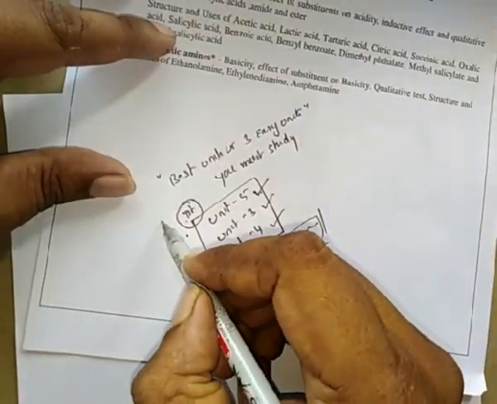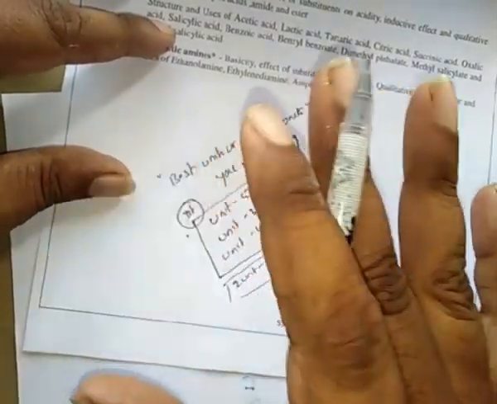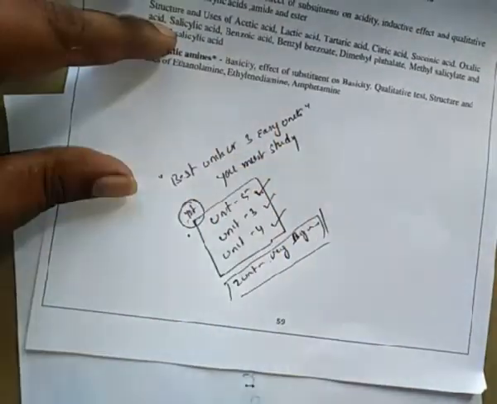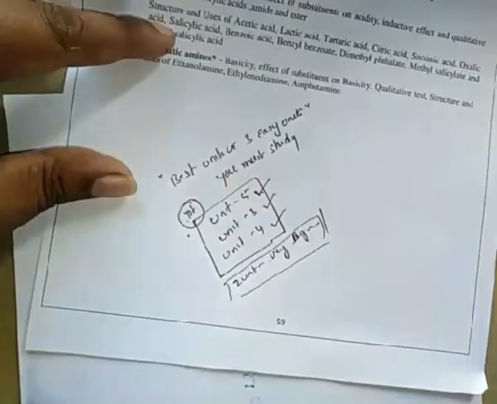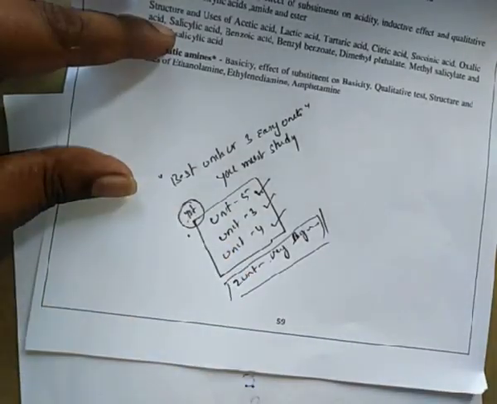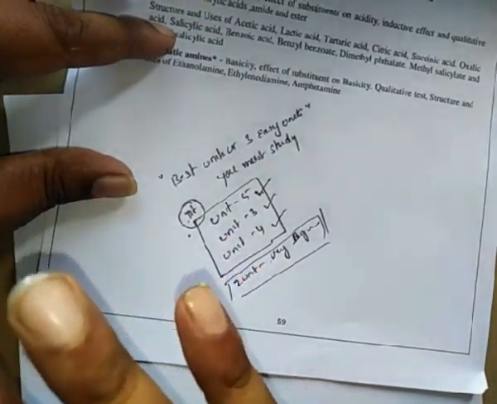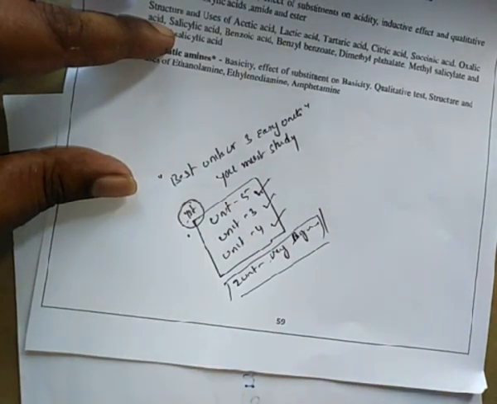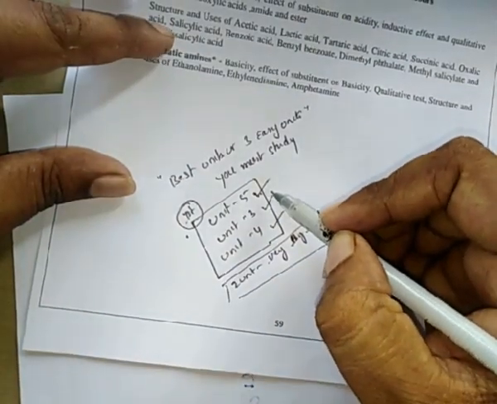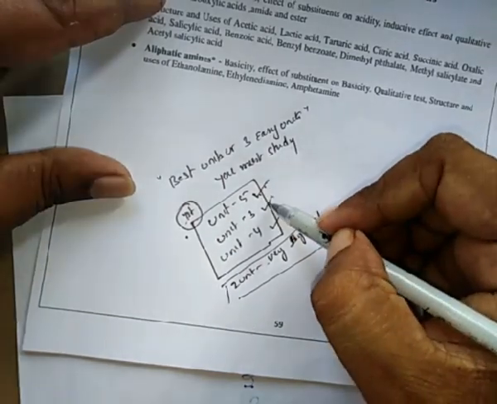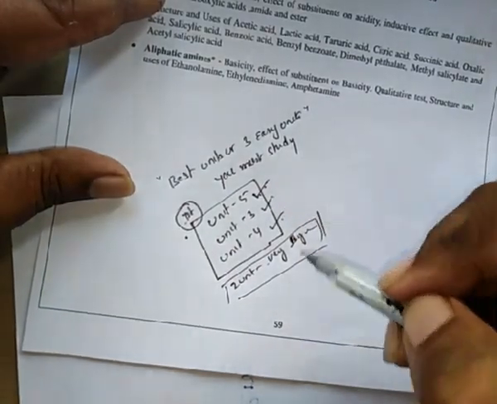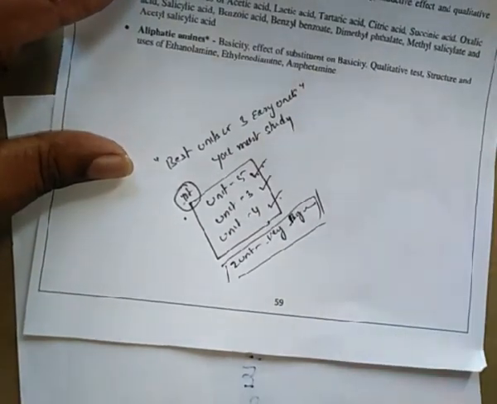In the first unit, there are only 3 topics in a simplified manner: classification, followed by rules of nomenclature, followed by isomerism. These are the 3 topics we have to study very well. First we will deal with the first unit, then the recommended next units for the exam are the 5th unit, the 3rd unit, and the 4th unit. Then if you have more time, go for the second unit.